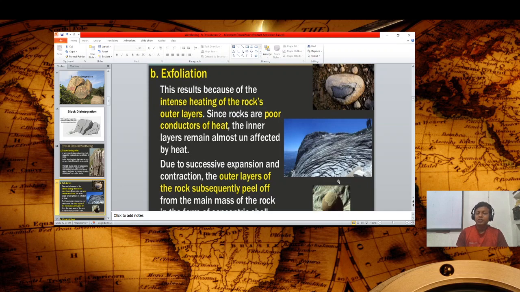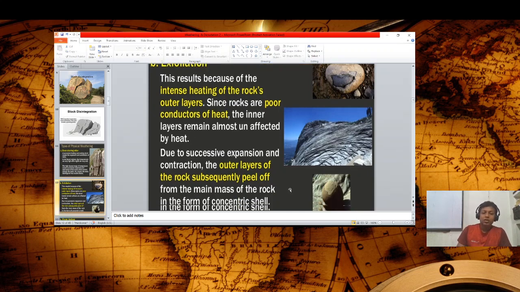Since rocks are poor conductors of heat, the inner layer remains almost unaffected by heat. Due to successive expansion and contraction, the outer layer subsequently peels off from the main mass of rock in the form of concentric shells. That's why exfoliation occurs.